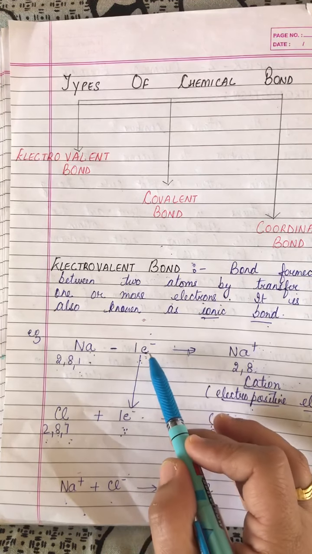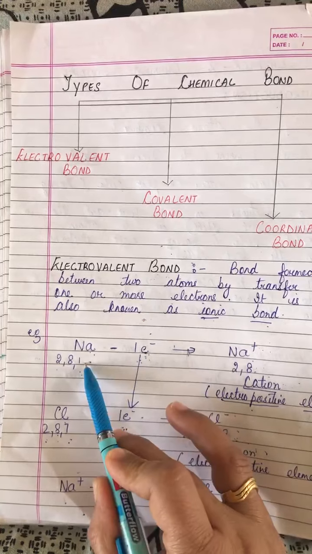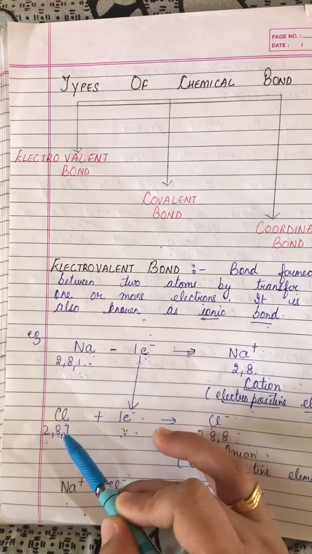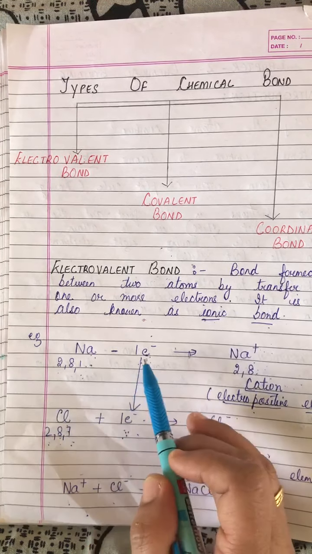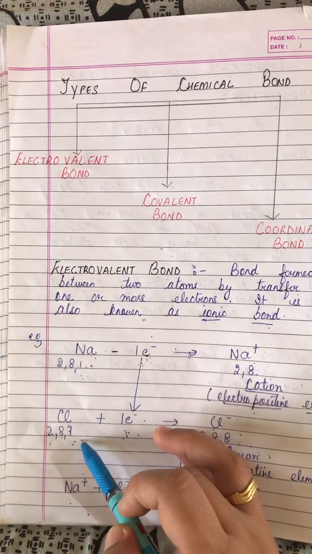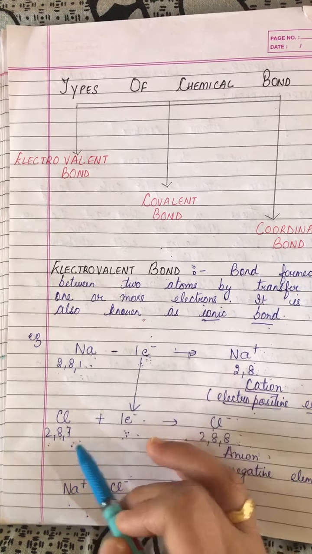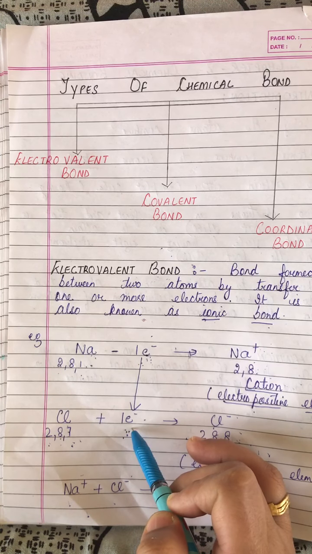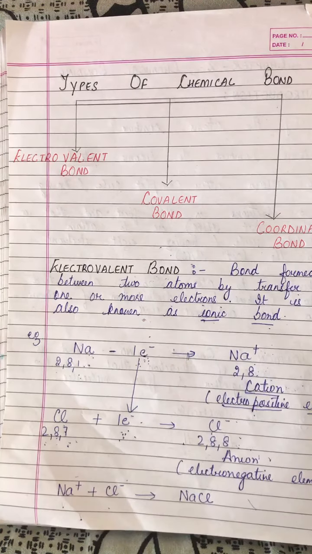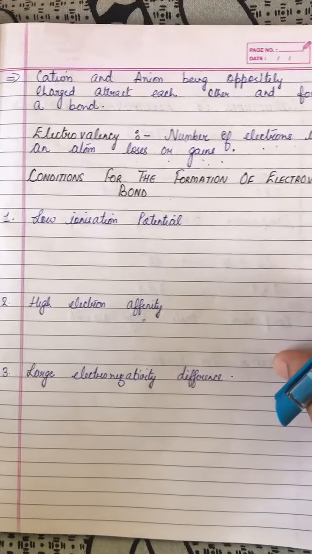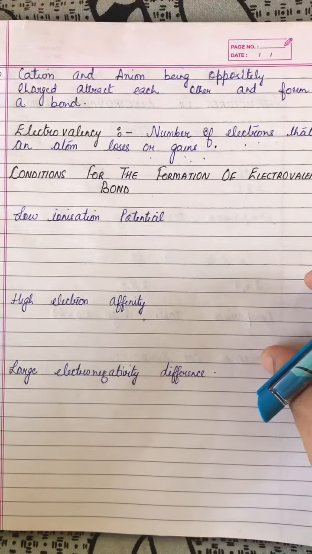The electron given by sodium and the electron gained by chlorine is the electrovalency of sodium and chlorine. So sodium has electrovalency 1 and chlorine also has electrovalency 1. Whatever number of electrons an atom loses or gains will be its electrovalency.